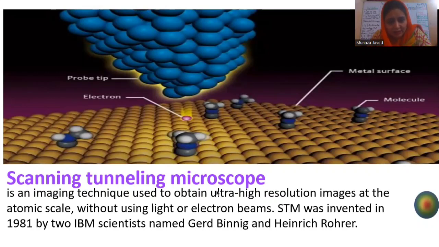This is the microscope that can tell what the surface of this plastic material is made of. What is the surface of this pencil, graphite? What type of atoms are there, and what is the shape? So the pictures of atoms can be seen by the scanning tunneling microscope, that is called STM.